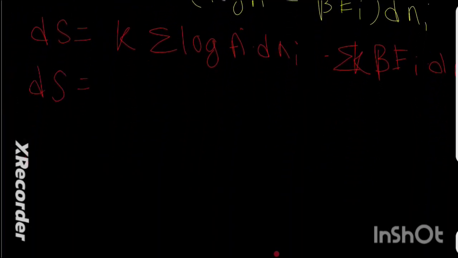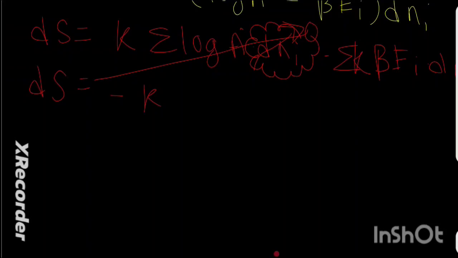ds is equal to, here we have imagined that the number of particles is constant, so the differential will become 0, and we have discussed this in our previous video that dni is equal to 0. It means this whole equation becomes 0, and what we are left with is the negative of k.